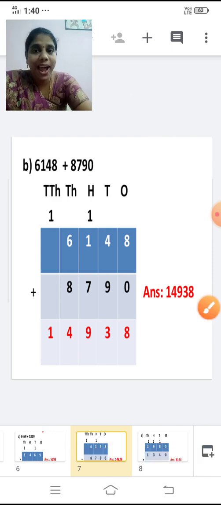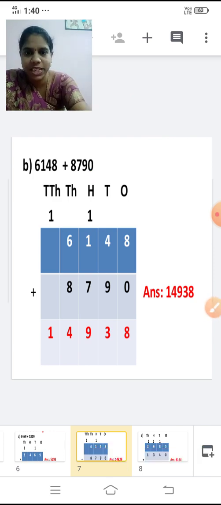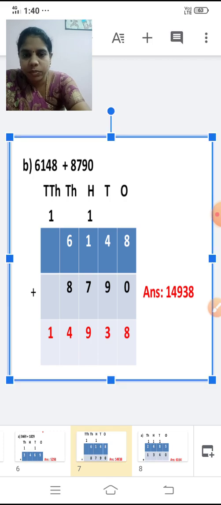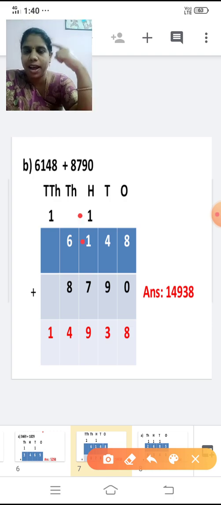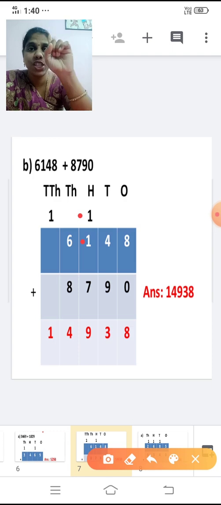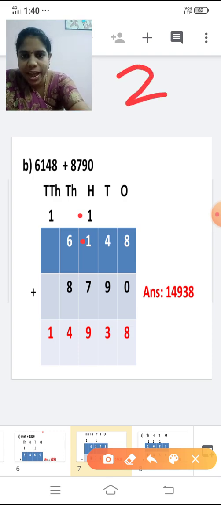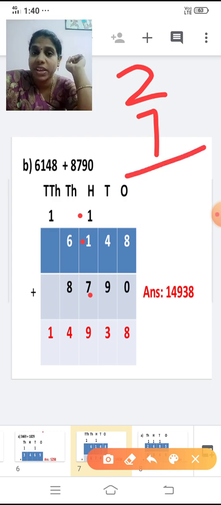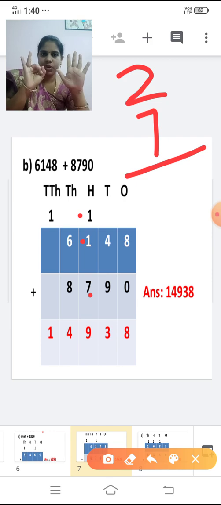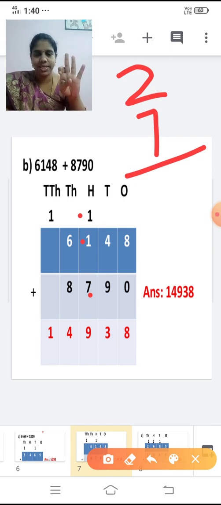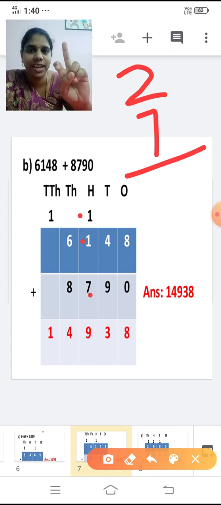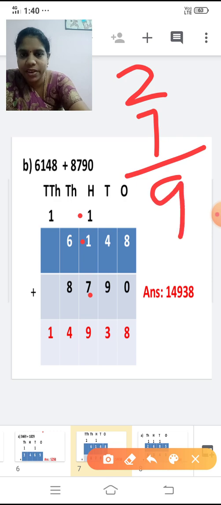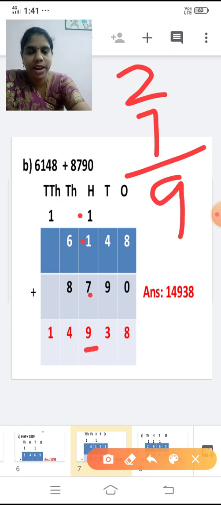Now add the hundreds place. Shall we add the hundreds place now? Yes. 1 plus 1. Keep 1 in the mind, 1 in the finger. After 1, 2. With this 2, we add the next number, 7. 2 plus 7. After 2, you are going to add 7 numbers: 3, 4, 5, 6, 7, 8, 9. Or else 7 in the mind, 2 in the finger. After 7, 8, 9. 2 plus 7 is 9. It is a single digit number, so write it down directly.